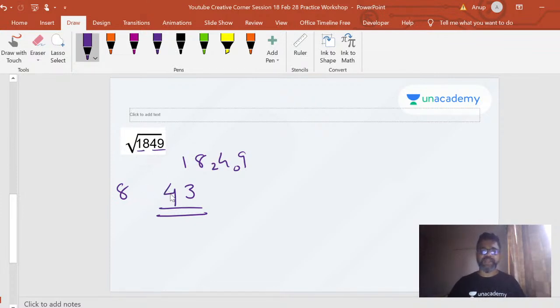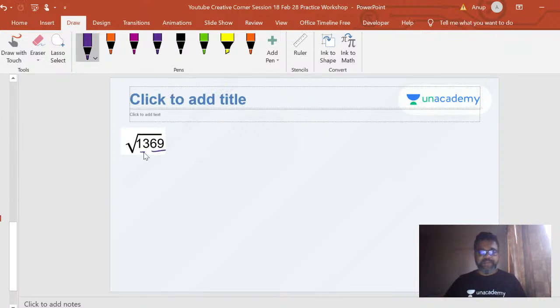So first you take 1849, take the closest number, which single digit square is closest to 18. It is 4. You get a balance of 2. 24 divided by 8, you get a 3, right? 9 minus the duplex of 3, which is 9, is 0. 0 divided by 8 is 0, so that's how you get a 0. You can keep doing it, and that's what you'll get. Okay,